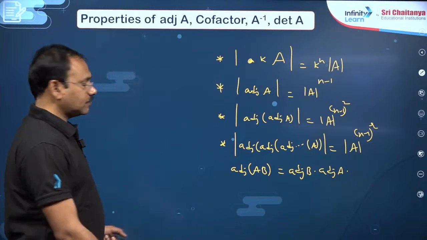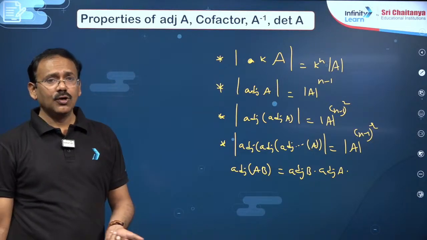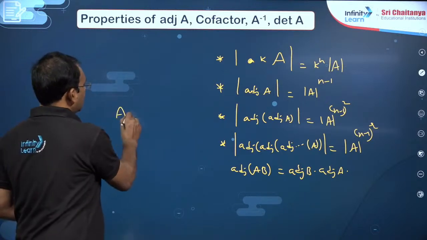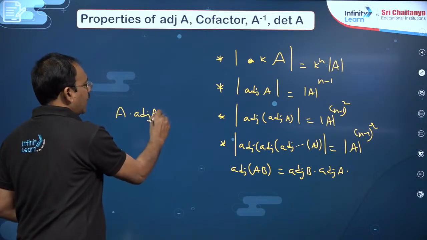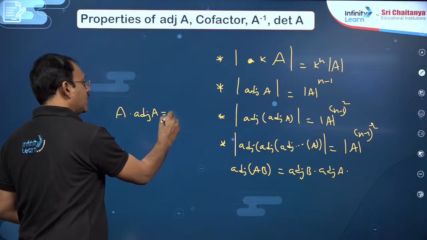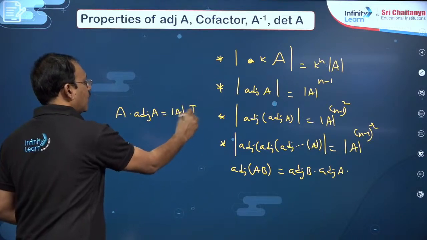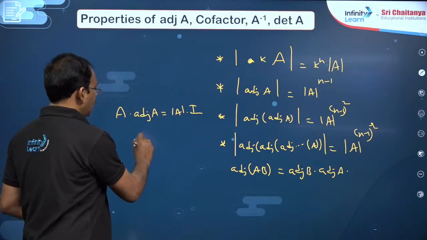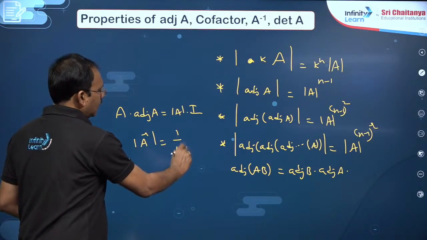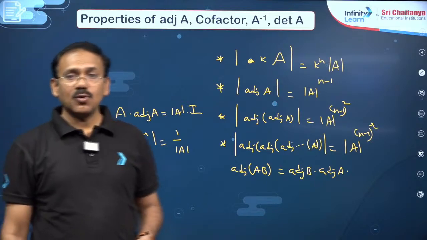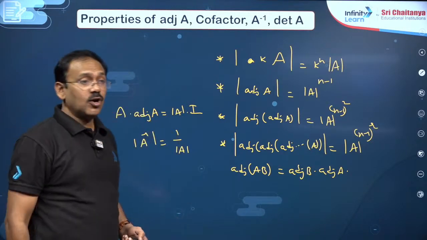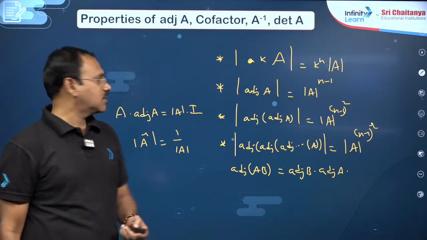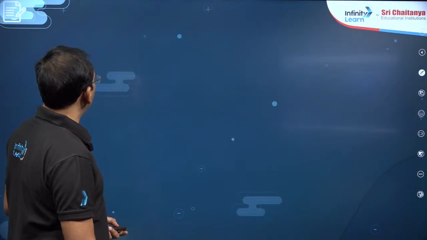And moreover, det AB you can write as det A into det B. Another important result is A into adjoint A is equal to adjoint A into A is det A into I, from which we get most of the properties, dear students. And det of A inverse is nothing but 1 by det A. These properties will definitely help us to answer the questions, from which we got a good number of questions. Around 40 questions are there based on this concept, dear students. Now let us see a few of those questions.